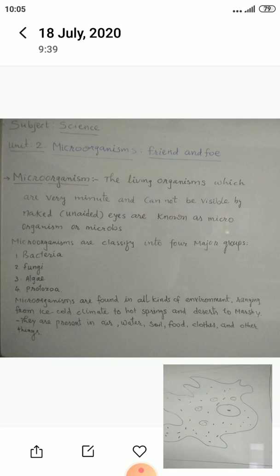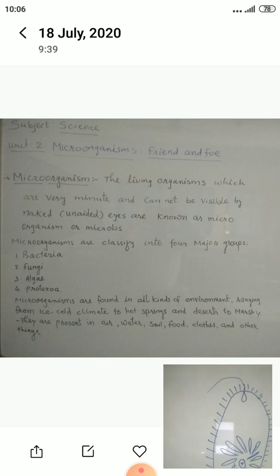It's unicellular, and it's a protozoa, an example of protozoa. And this one is also a unicellular organism, paramecium, same way.